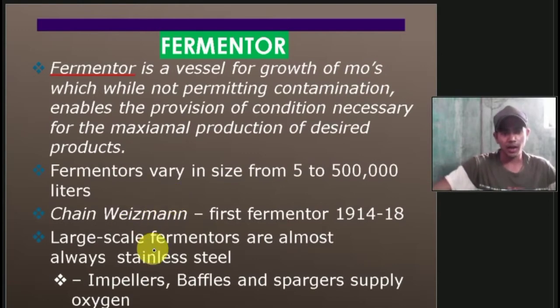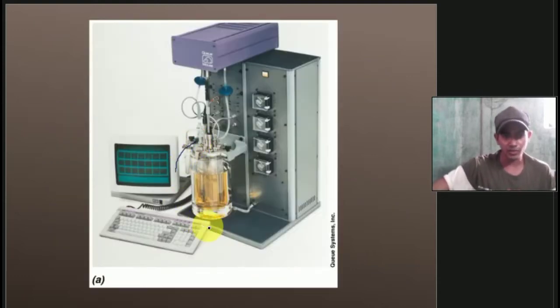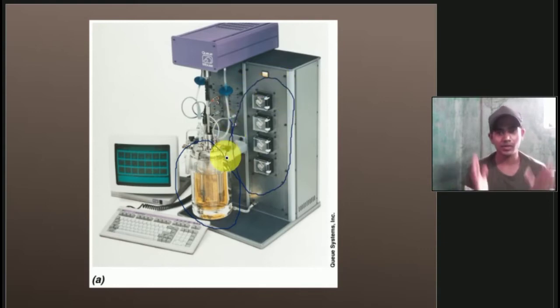Large scale fermenters are almost always stainless steel. If you look at the industry, the vessels of large scale fermenters are mainly made of stainless steel. Then there are components like impellers, baffles, and spargers that supply oxygen. So this is the fermenter. And this is the computerized fermenter, which is controlled by the computer, an automatic system of fermenter. Everything is input as data, and on the basis of the data, the system will run the fermenter.